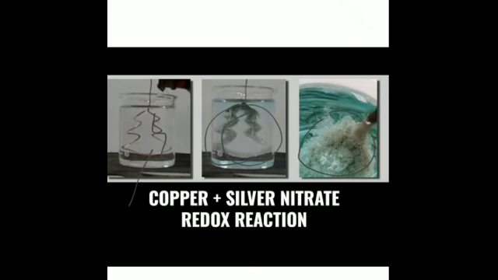So this is also the experiment that proves that copper is more reactive than silver. So copper displaces silver from silver nitrate solution. Both these activities prove that a more reactive metal displaces a less reactive metal from its compound. Is it clear? Then the next type of reaction is the double displacement reaction.